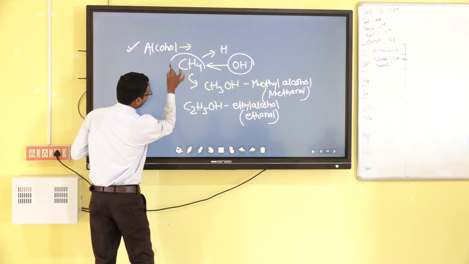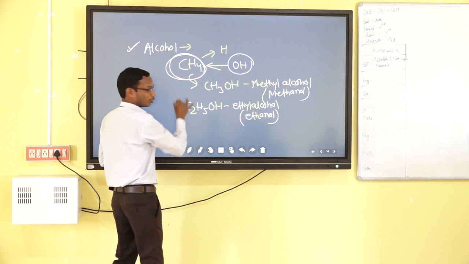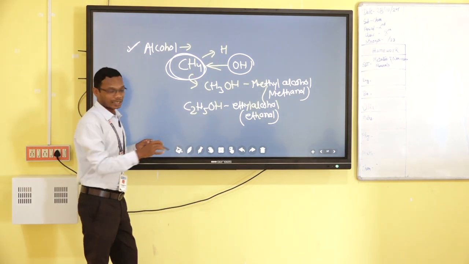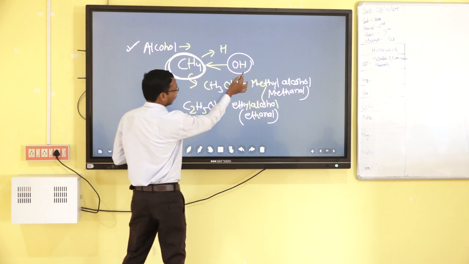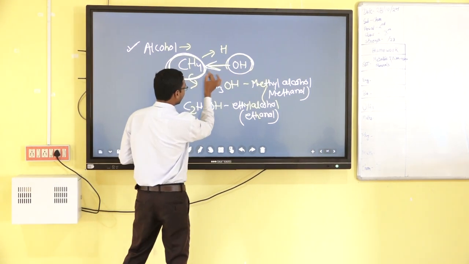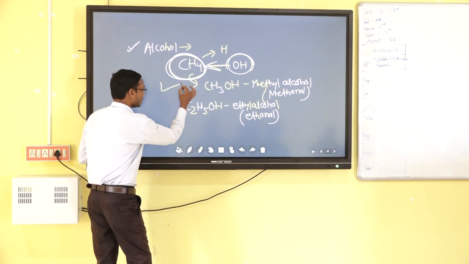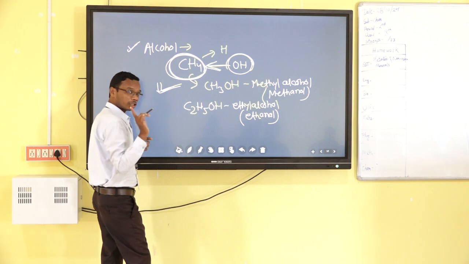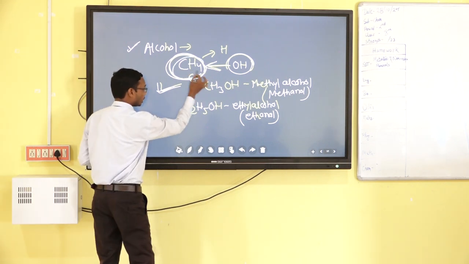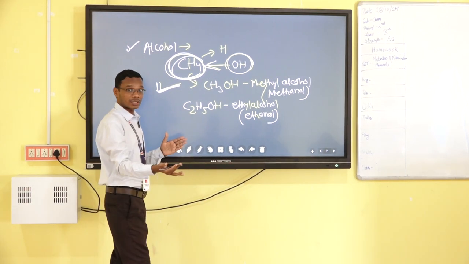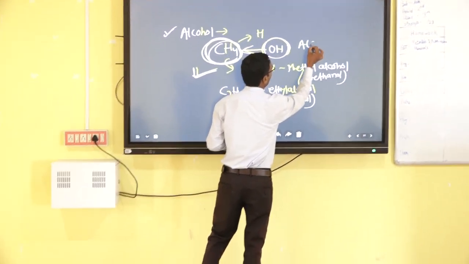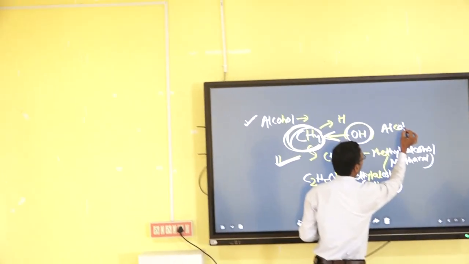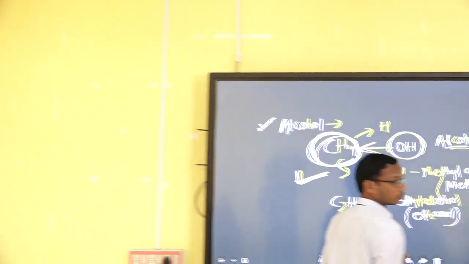This is the methane group. Understand? When the OH group is added, this group loses its nature. Understand carefully. This methane group loses its nature and gets a new nature of alcohol.